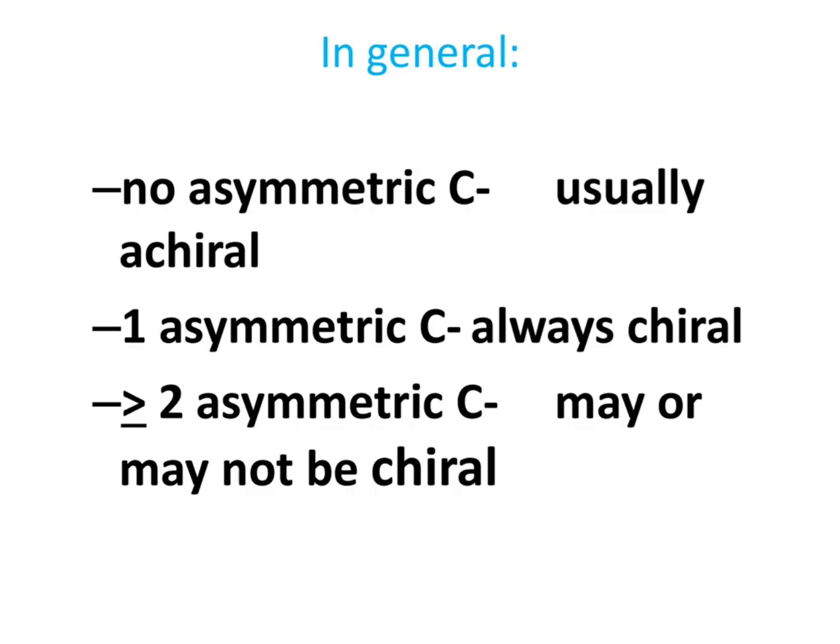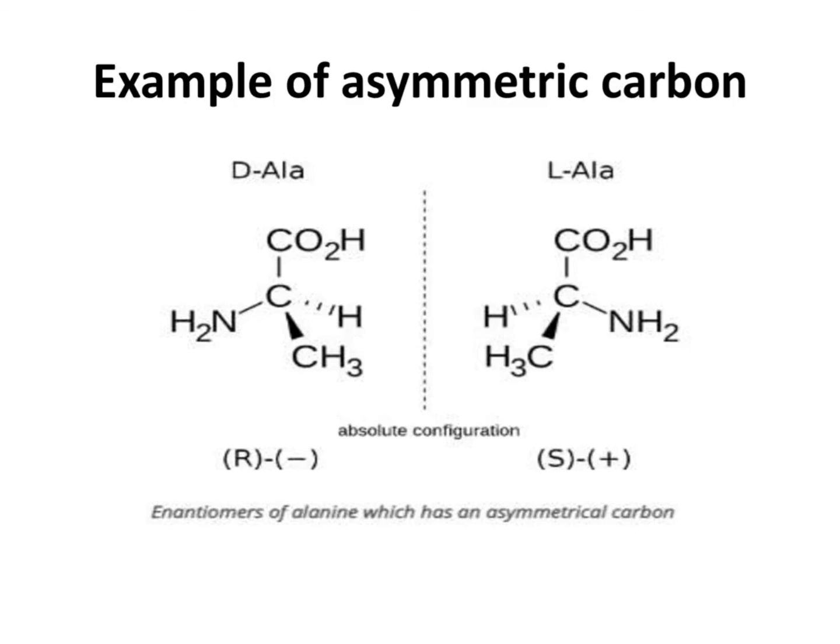In general, if there are no asymmetric carbon atoms, usually the molecules are achiral. If there is one asymmetric carbon atom, the molecule is always chiral. And if there are two or more asymmetric carbon atoms, the molecule may or may not be chiral. One best example of an asymmetric carbon is the structure of the amino acid alanine. Whether it is the D form or L form, it has a carbon atom with four groups, namely an amino group, a carboxylic group, one hydrogen, and one methyl group attached to it. So this carbon present in alanine is said to be an asymmetric carbon atom.